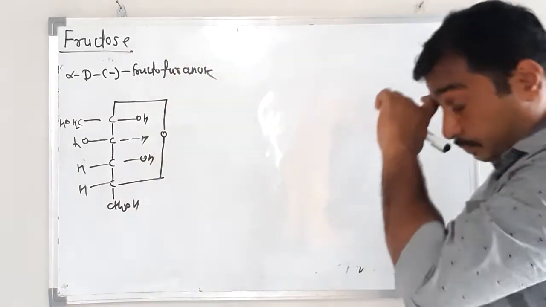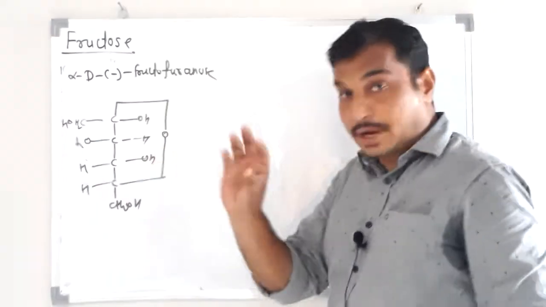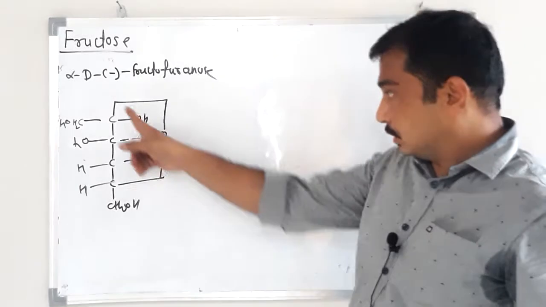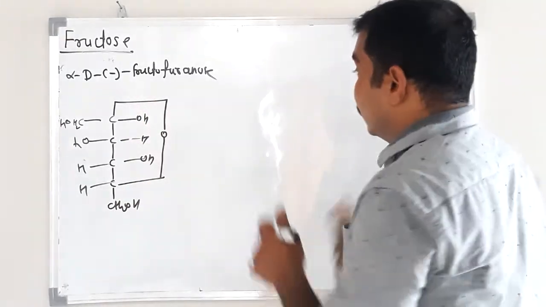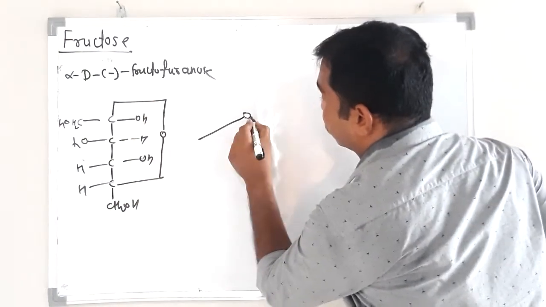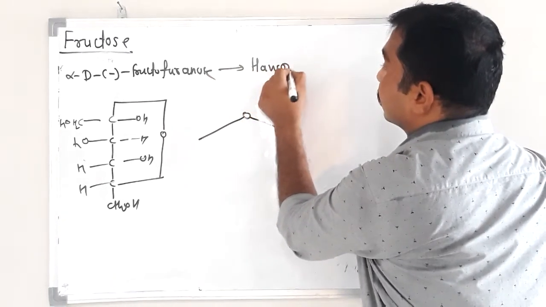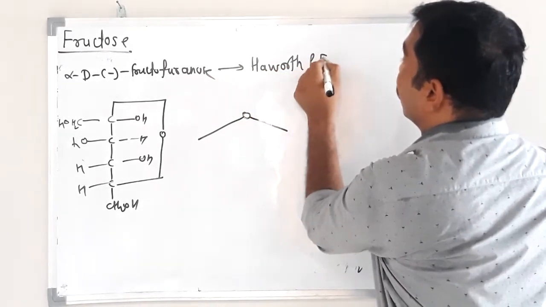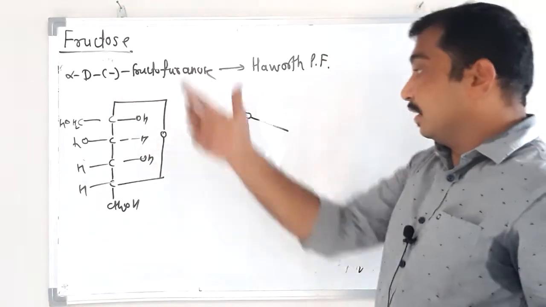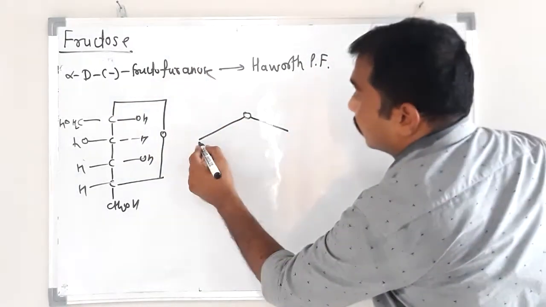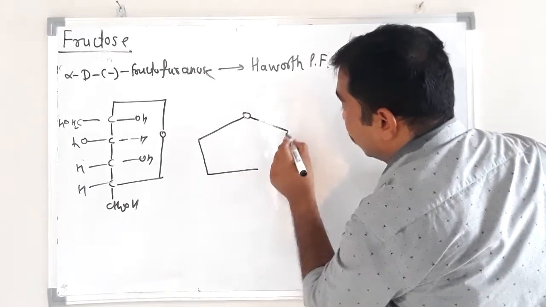Okay, now it is a ring of 5 atoms, 1 oxygen, 4 carbon, and this ring is drawn like this in the Haworth projection formula. This cyclic ring is converted into this. Simple.